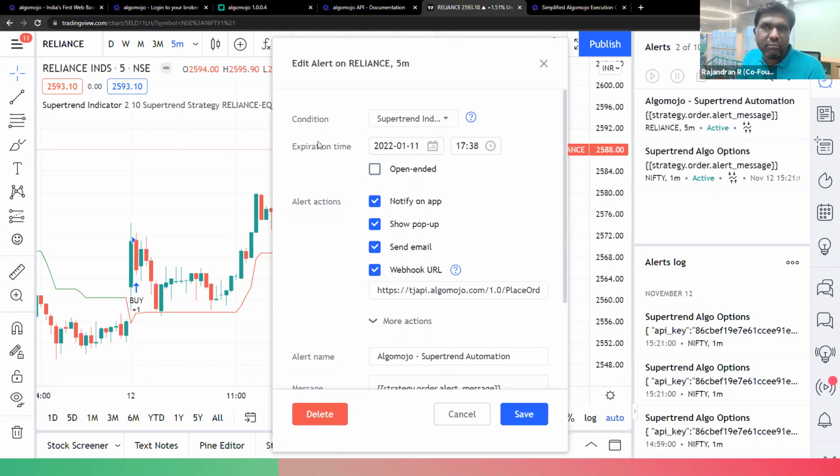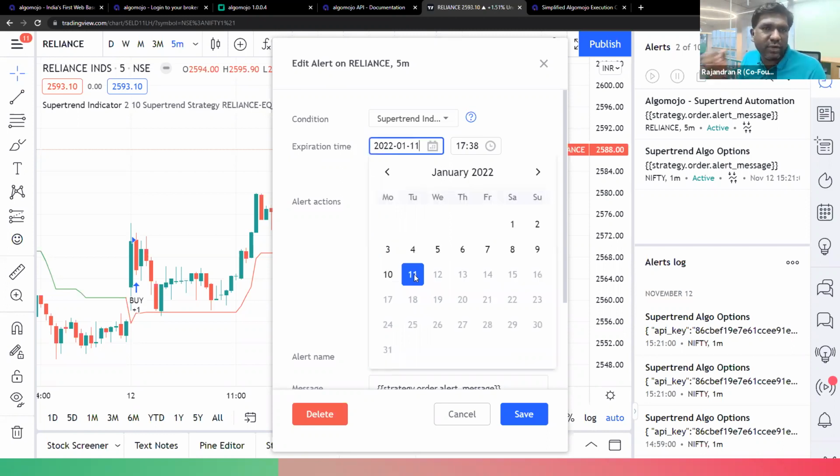Otherwise, you might be thinking that it will be perpetually running, but it doesn't run perpetually. Right. So with a Pro plan, and I think in the Pro Plus plan also, they have an expiry day for the alerts. However, in the Premium plan, there is no such thing. You can run your alerts perpetually, any number of days. So that is something you need to watch out for. All right. But if you are trying it for the very first time, you don't need to worry about that. But once the alert is about to expire, you have to ensure that you go and extend the alerts, or delete the alert and create a fresh alert over here.